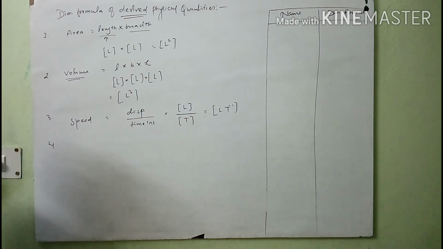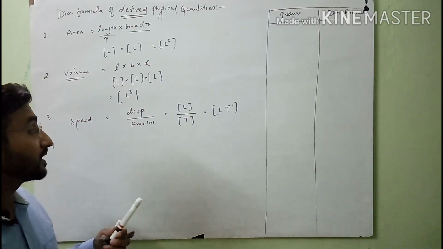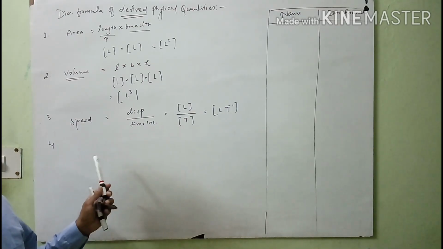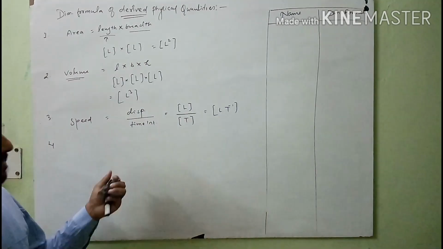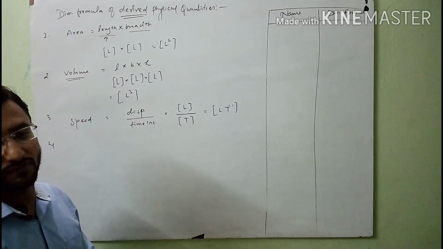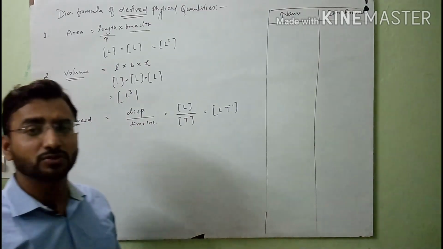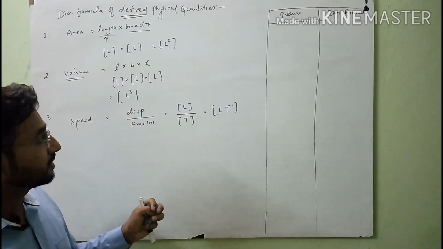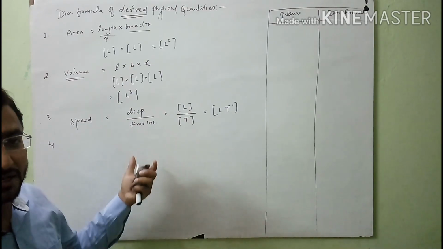I will write here near about 20 dimension formulas, but the remaining dimension formula calculation you will do at your home from your book. And you should remember some of the basic dimension formulas, and when you calculate all the dimension formulas, near about 62 to 65, then you will observe some important questions which come from the dimensional analysis.